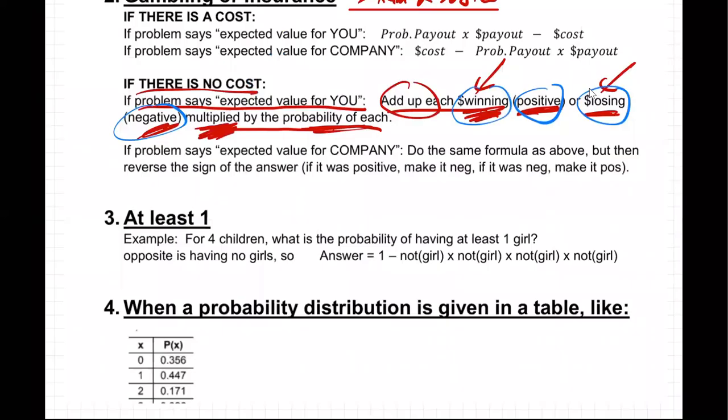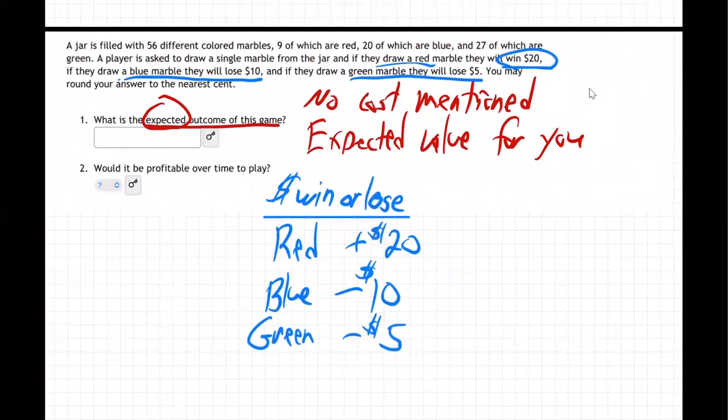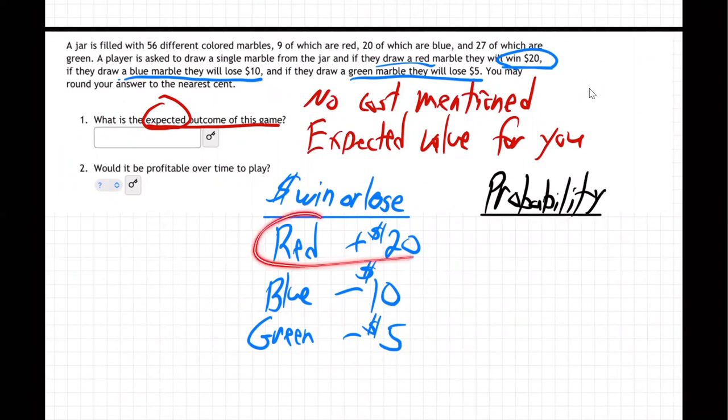Now, what do we have to do with that? We have to take each winning or losing amount multiplied by the probability of each. So we have to go right over here and say, okay, what's the probability of each of these things happening? So, for example, what's the probability, first off, that we're going to get a red marble when we reach in that jar?